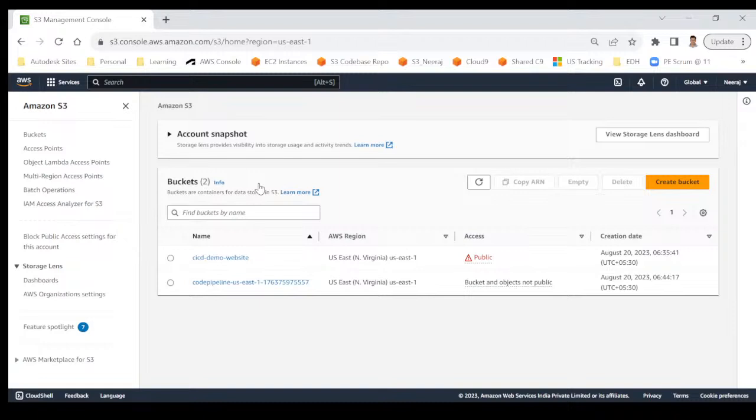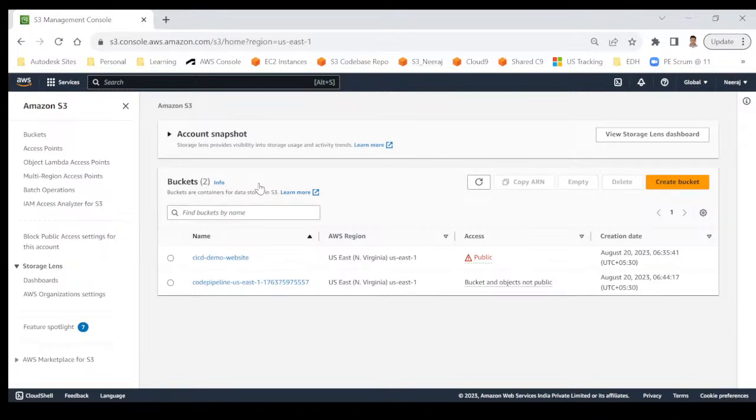So S3 has a concept of buckets. There is no similar concept in Google Drive. A bucket is, first of all, unique across all the accounts. That means if I create a bucket, you cannot create a bucket with the same name. That's globally unique.